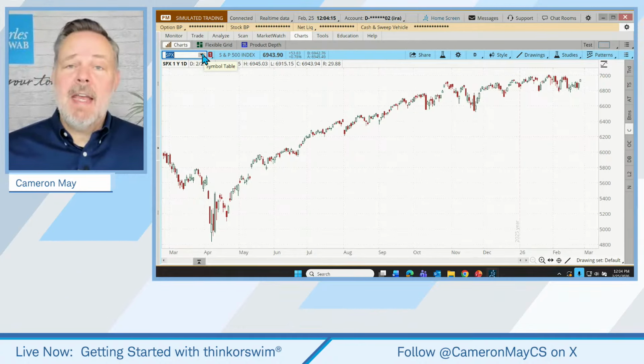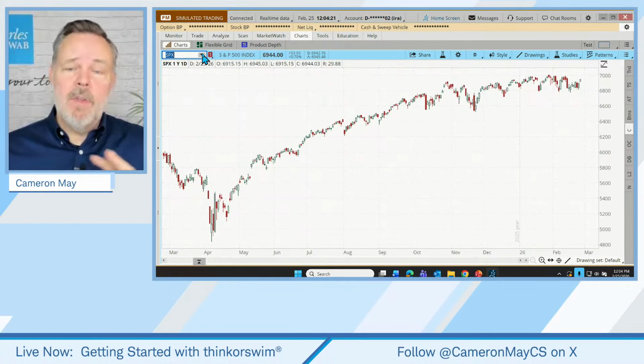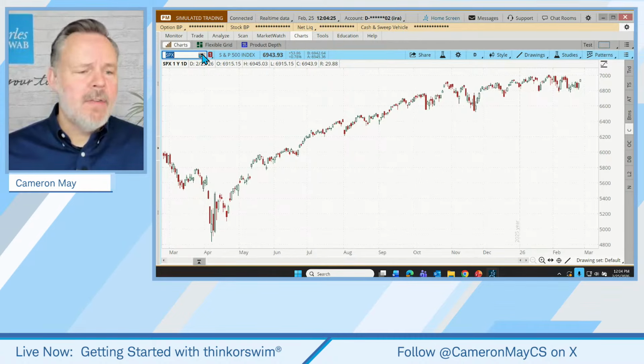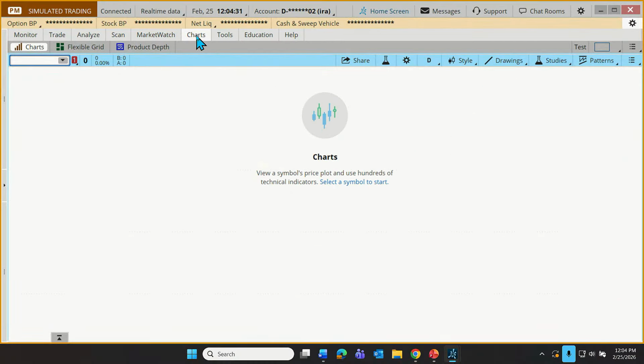So we'll see where that heads from here, but not everyone knows how to find the major indices, or maybe they don't know the tools that might support the view of the major indices. So here's how we find those. If we know the symbol, of course, if we're starting off with just a blank chart on Thinkorswim, we can type in the symbol.